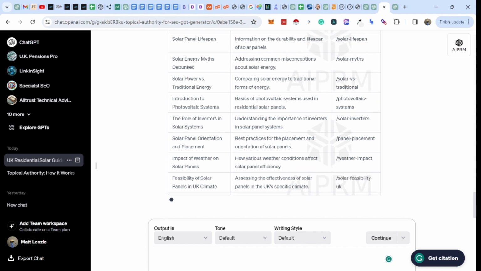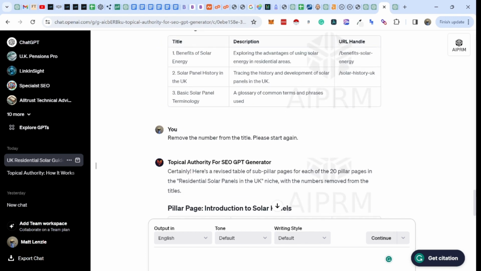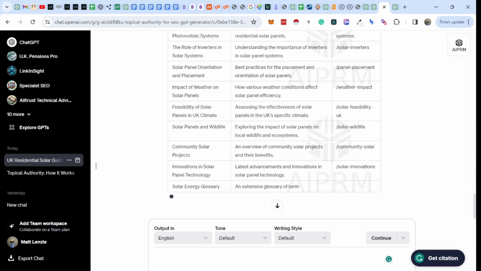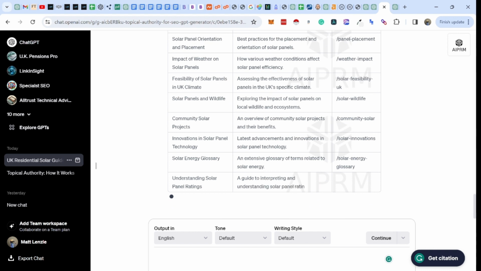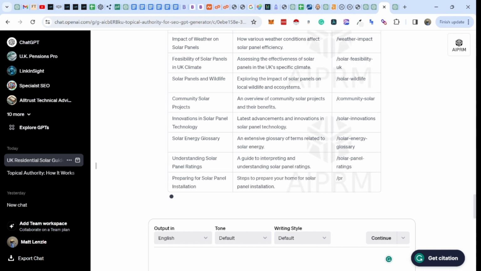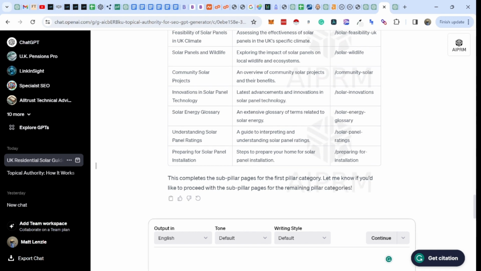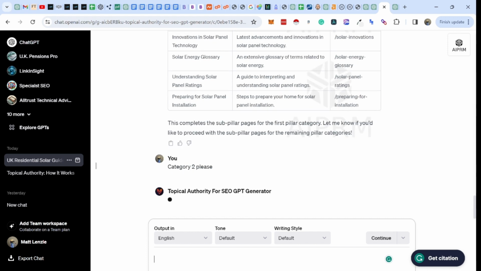So that's running, and you can see we just go through. This is topic number 1, then we go to topic number 2, so on and so forth, and we just continue this process. At the end I will show a snapshot of all of the articles that it has completed. So we're going to go to category 2. Okay, so that's now going to continue, same approach.